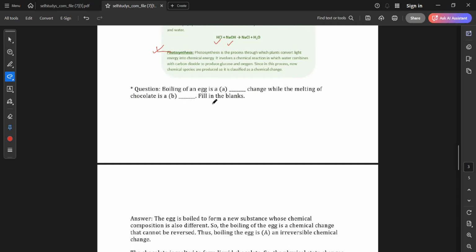Okay, what did you understand? Photosynthesis is the process that converts light into chemical energy, and with the help of carbon dioxide, it produces glucose and oxygen.